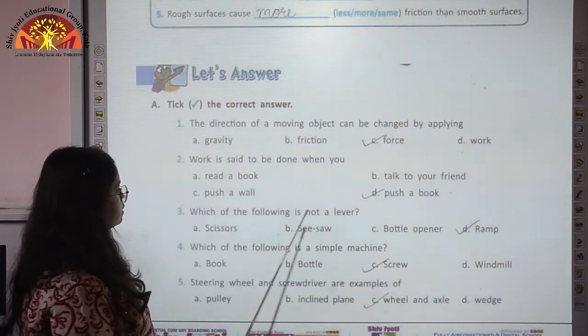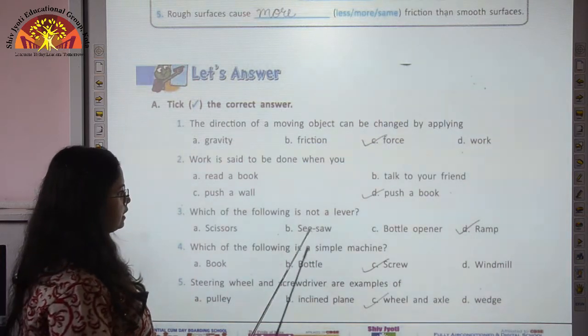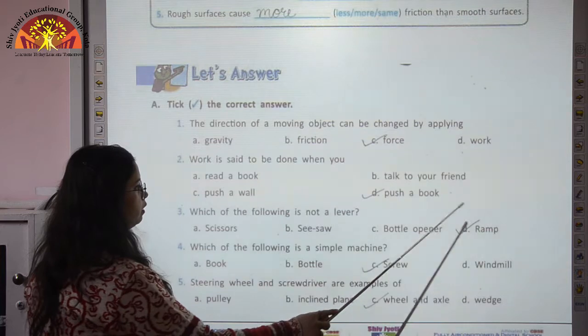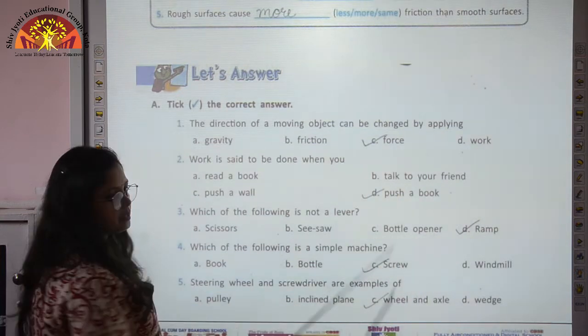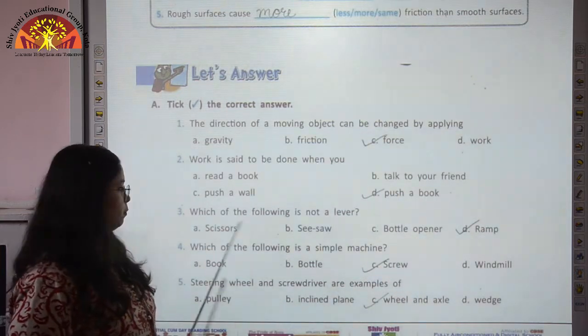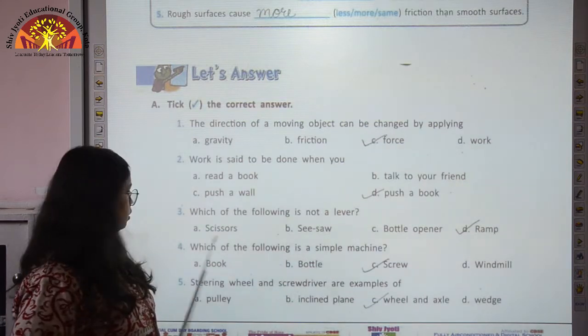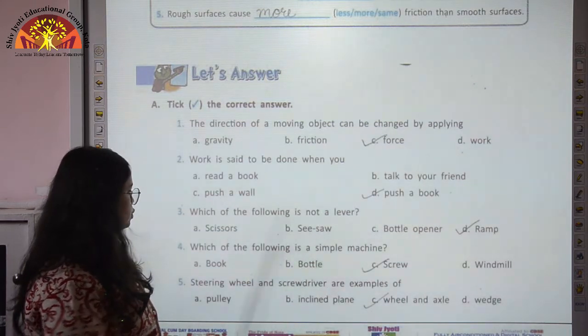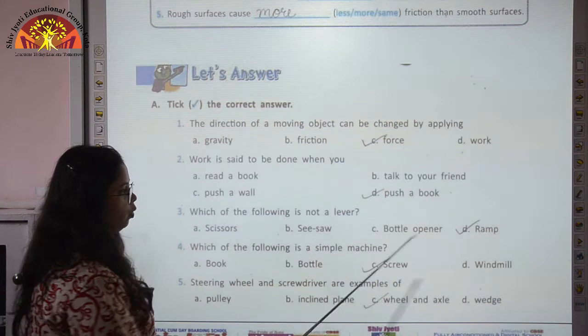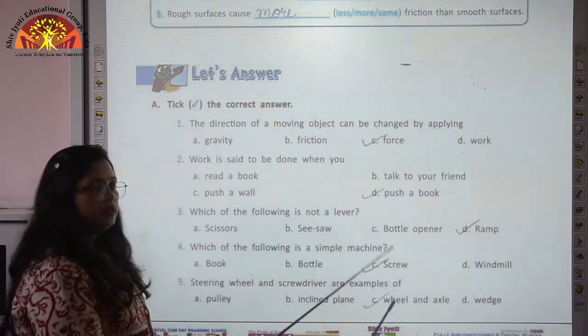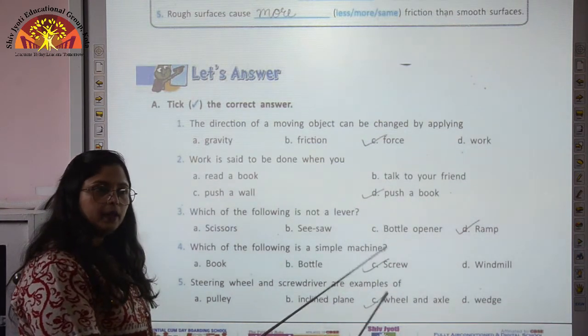Which of the following is not a lever? Scissors, seesaw, bottle opener or ramp. So here ramp is the example of inclined plane. Other three are lever. Which of the following is a simple machine? Book, bottle, screw or windmill. So here a screw is an example of a simple machine.